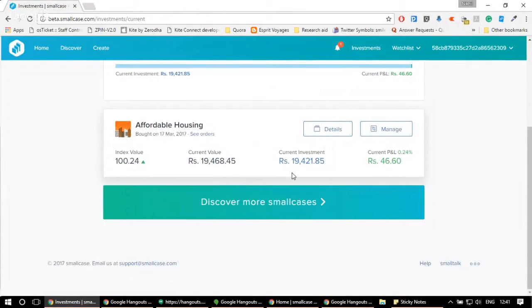Now, as I told, whenever you buy a smallcase, we set your custom index from 100. As you can see right now, the index has moved from 100 to 100.24. That is, in fractions of seconds since you actually bought the smallcase, it is up 0.24%, and you're making a profit of 46.60 rupees.